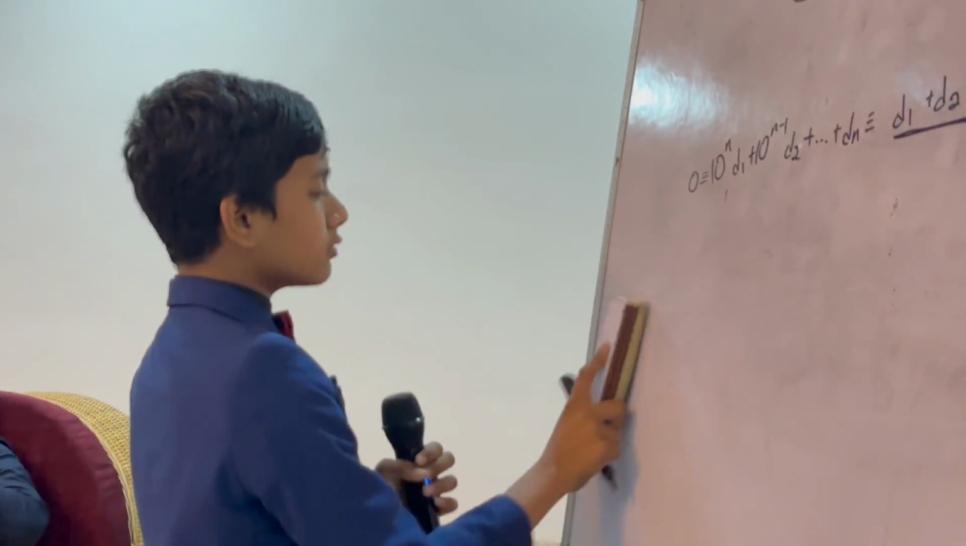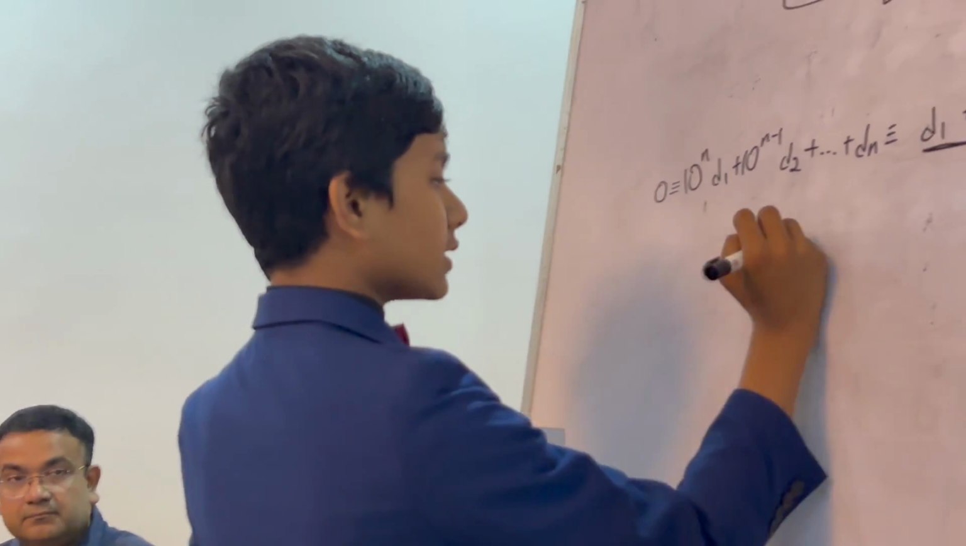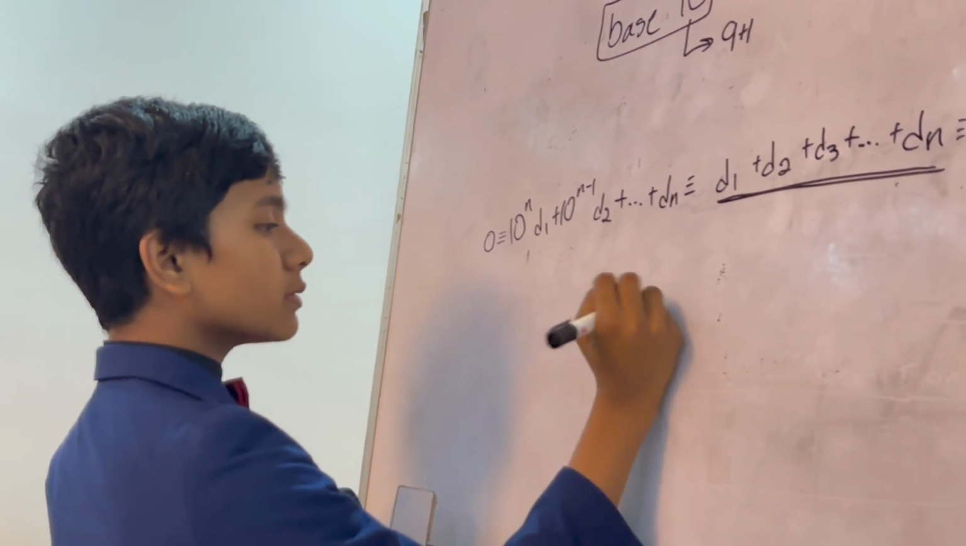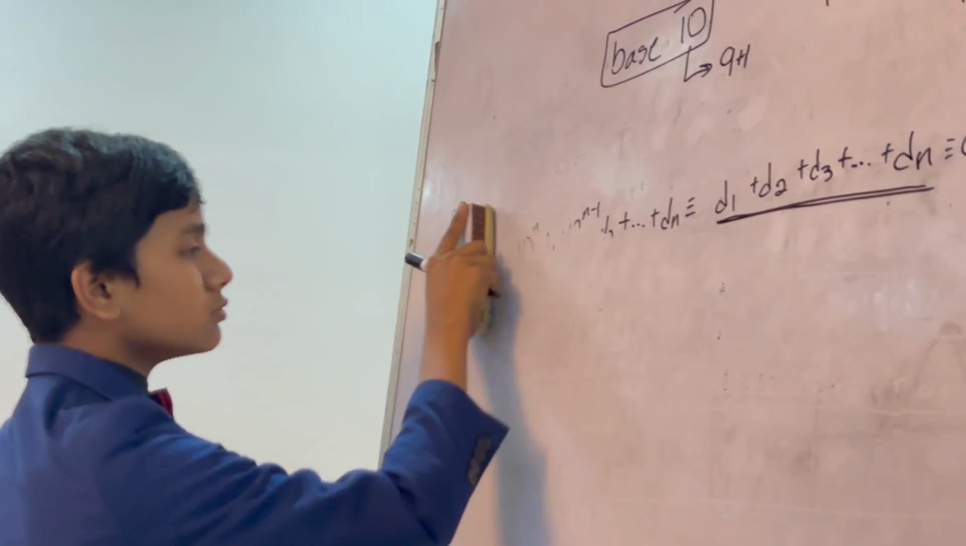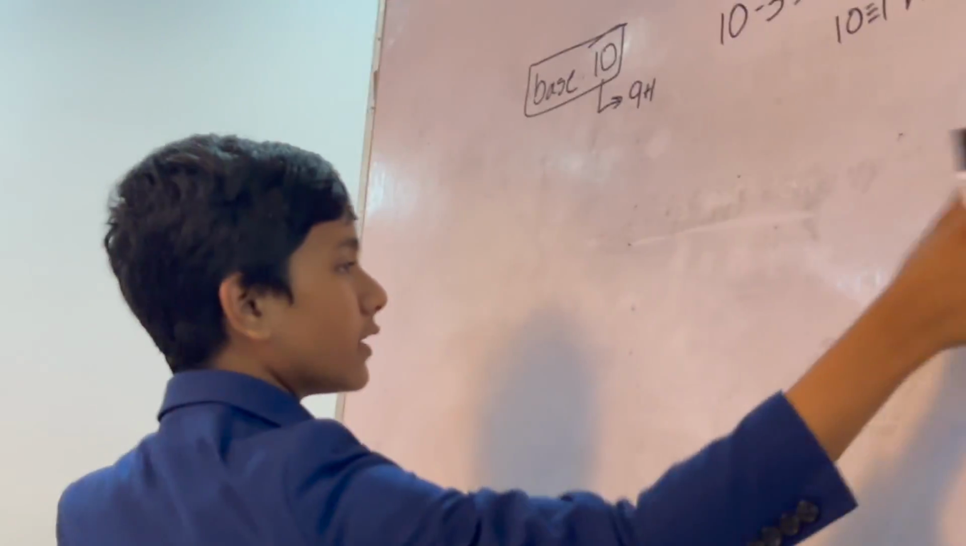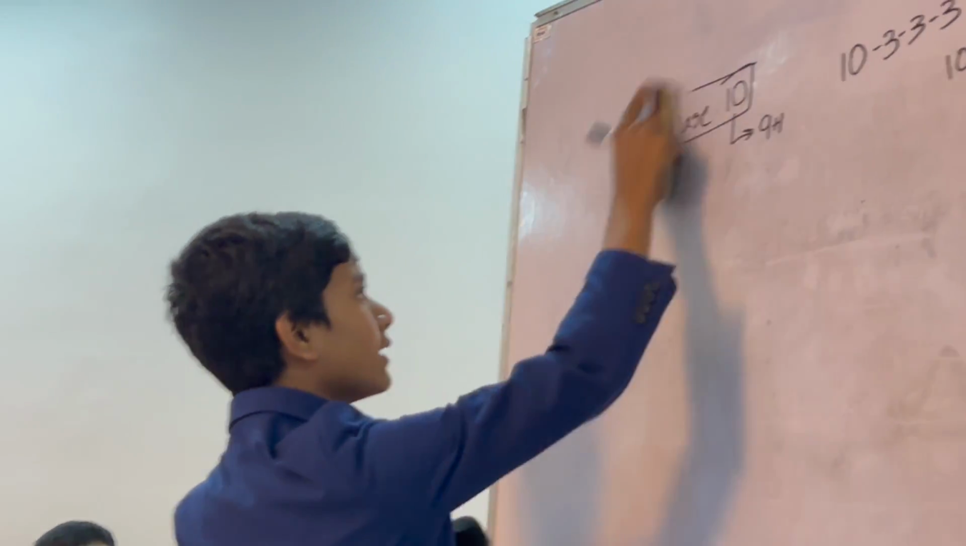And of course, it's not always exactly 9. It can be 18 or 27. 999 is a multiple of 9, and it sums to 27 with its digits. So it's a very interesting question, and thank you for asking it.